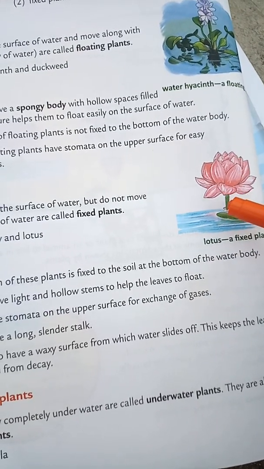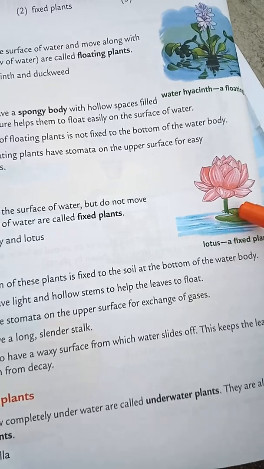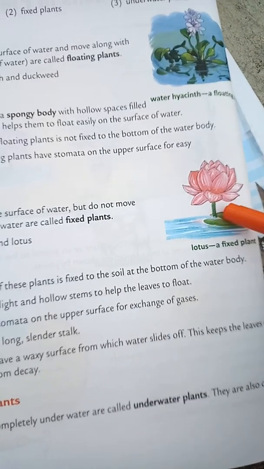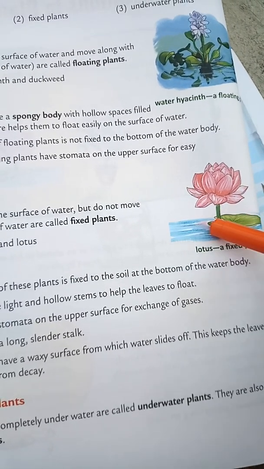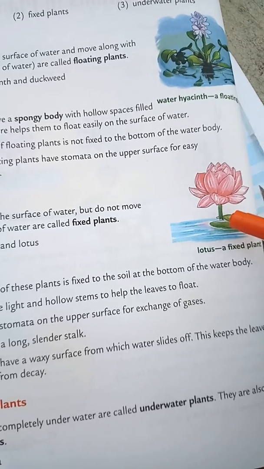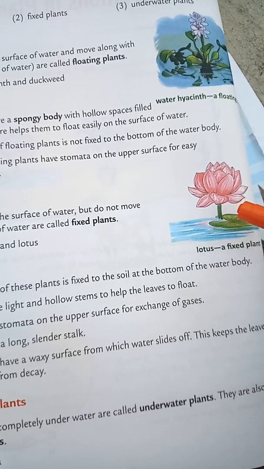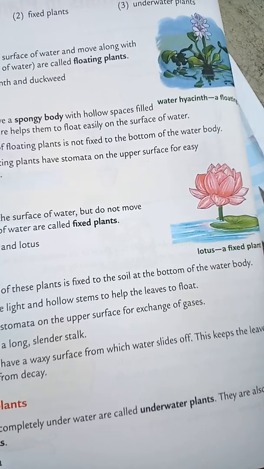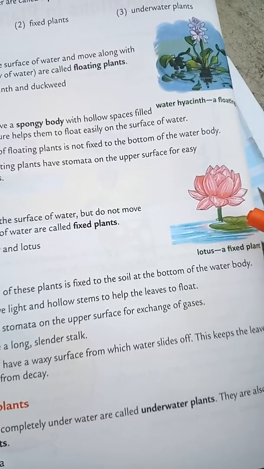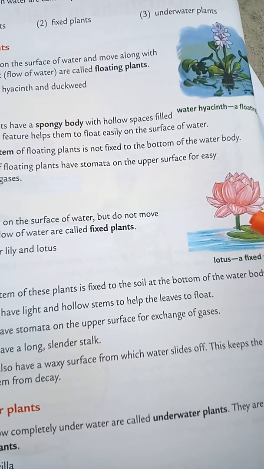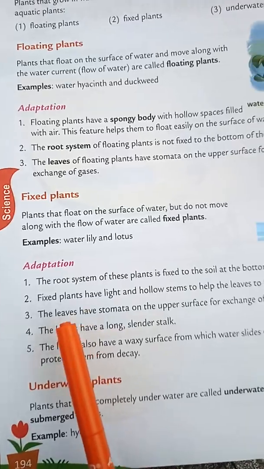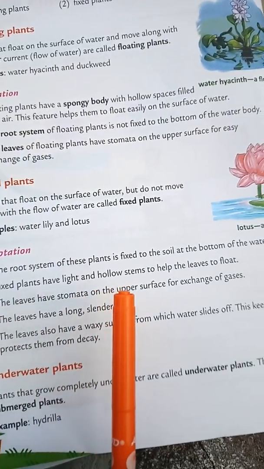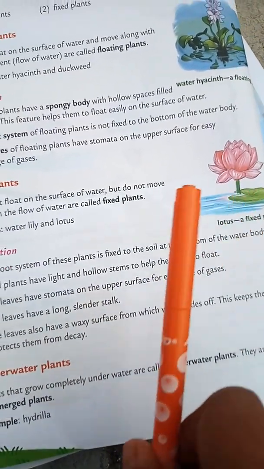So these stems help the plant to float on the water. Next, the leaves are also waxy skinned and thick skinned, which helps the leaves to float on the water, and they have small pores for the exchange of gases. The leaves have stomata on the upper surface for exchange of gases.